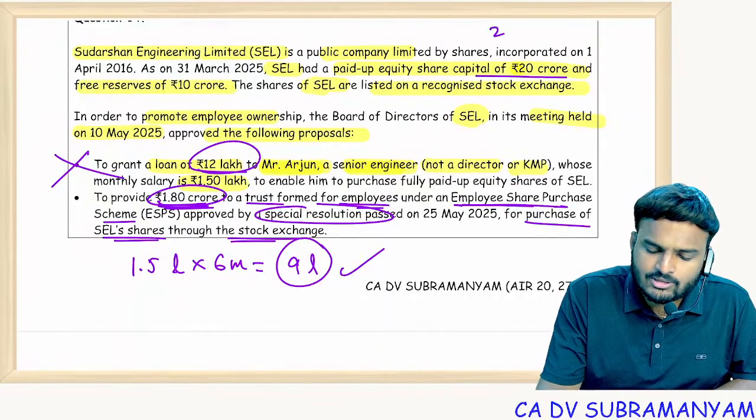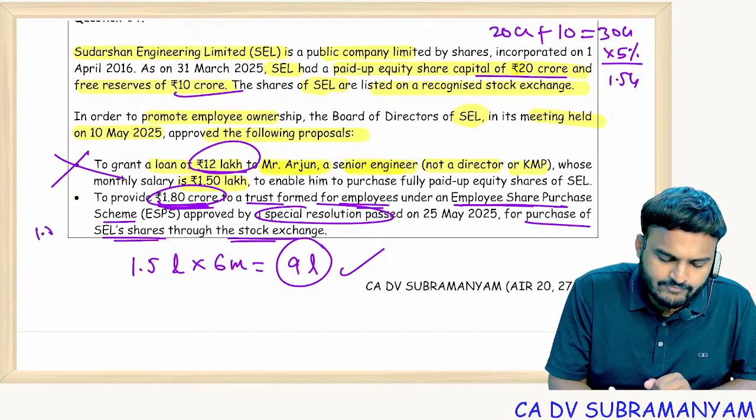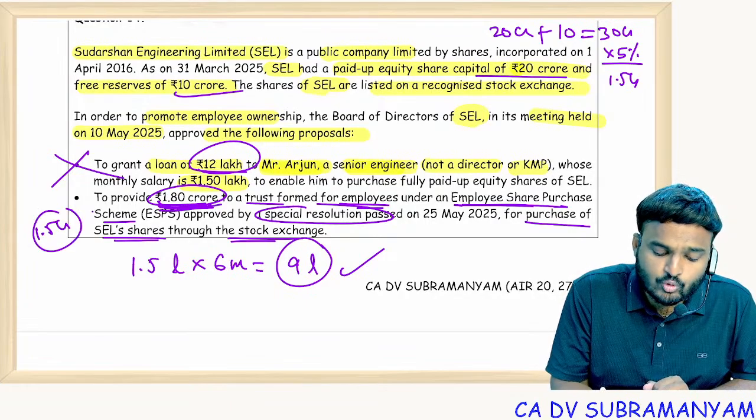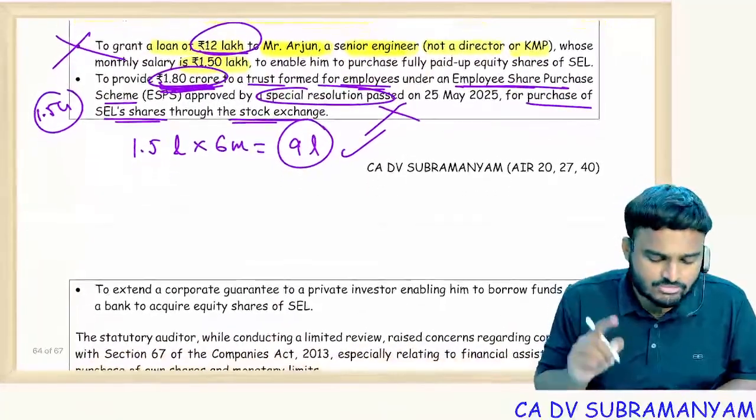Paid up share capital 20, free reserves 10, 20 plus 10, 30 crores. 30 crores into 5% means 1.5 crore. So here 1.5 crore is allowed, but you are giving 1.8 crore assistance. That means here also exemption is not allowed.